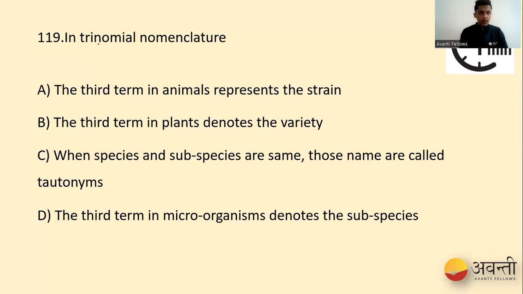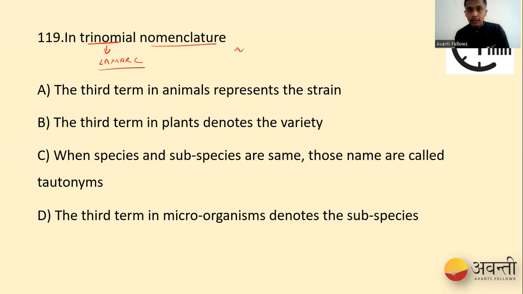So what is trinomial nomenclature and who proposed it? Lamarck. I will write it here. Lamarck proposed something called trinomial nomenclature. So in trinomial nomenclature, what happens? We have genus, and then we have subspecies, and we have species. I'll write it here.